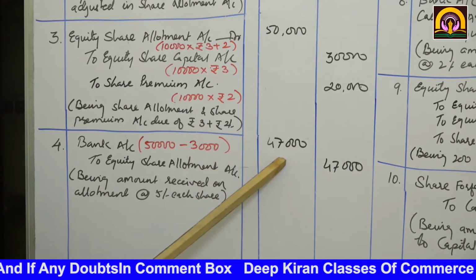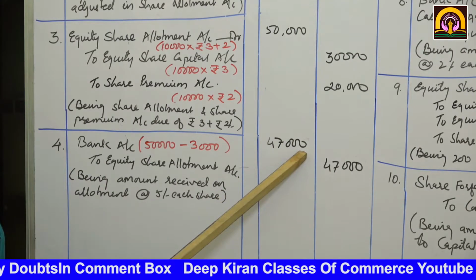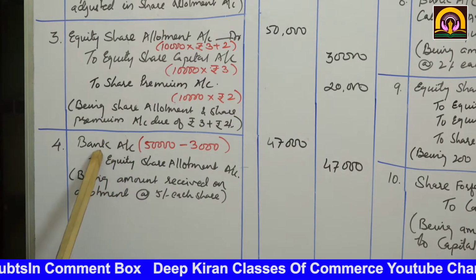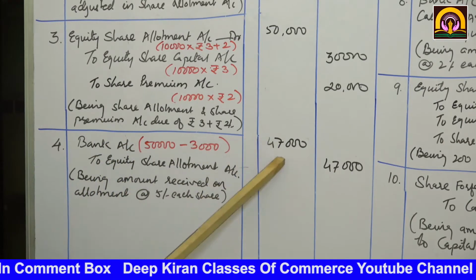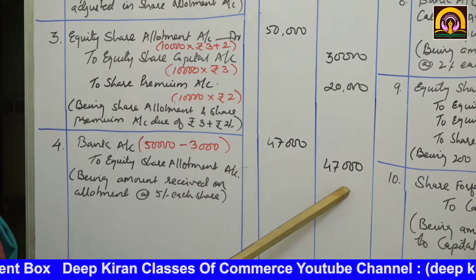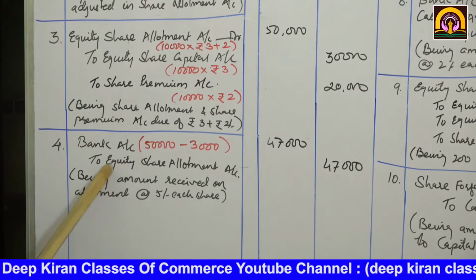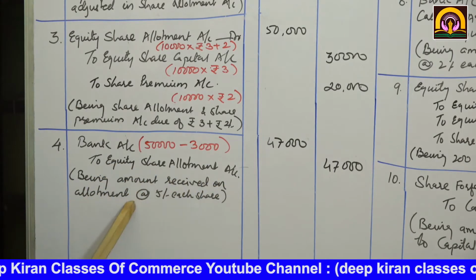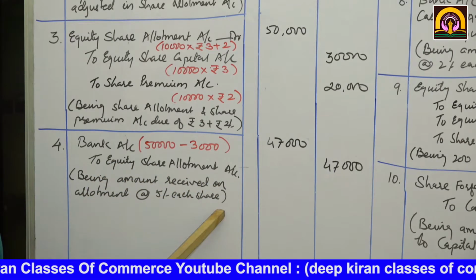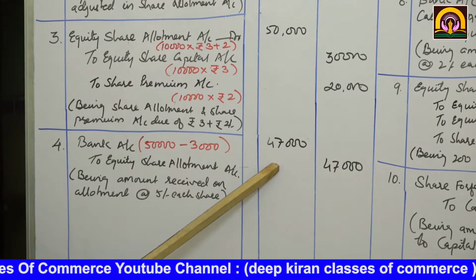So remaining amount is what? 47,000. That is fully paid or received by us. So bank account debit 47,000 to equity share allotment account 47,000. Being amount received on allotment at the rate of rupees 5 each share. Here I have shown how 47 has come.